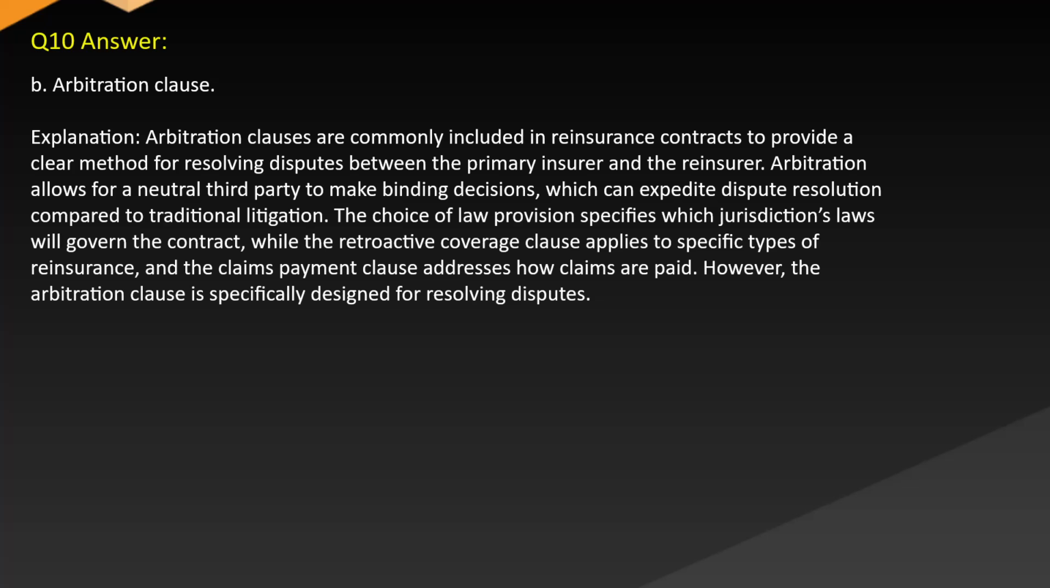between the primary insurer and the reinsurer. Arbitration allows for a neutral third party to make binding decisions, which can expedite dispute resolution compared to traditional litigation. The choice of law provision specifies which jurisdiction's laws will govern the contract, while the retroactive coverage clause applies to specific types of reinsurance, and the claims payment clause addresses how claims are paid. However, the arbitration clause is specifically designed for resolving disputes.